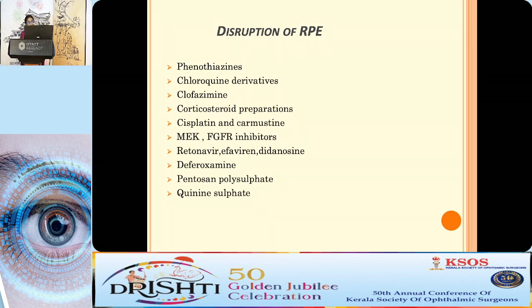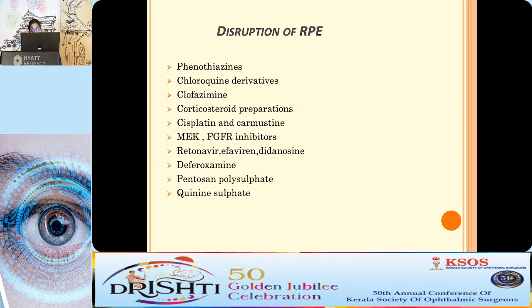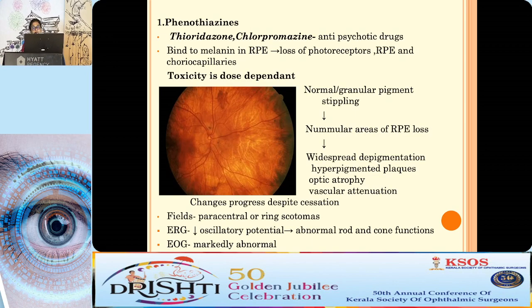Now, which are the drugs that cause disruption of the RPE? We have phenothiazines, chloroquine derivatives, clofazimine, steroid preparations, cisplatin, the newer chemotherapeutic agents like the MEK and the FGFR inhibitors, and antiretroviral therapy. Among phenothiazines, thioridazine and chlorpromazine bind to the melanin in the RPE and cause damage to the outer retinal layers. Toxicity is dose dependent. Thioridazine in doses over 800 milligram and chlorpromazine over 2000 milligram per day is toxic.